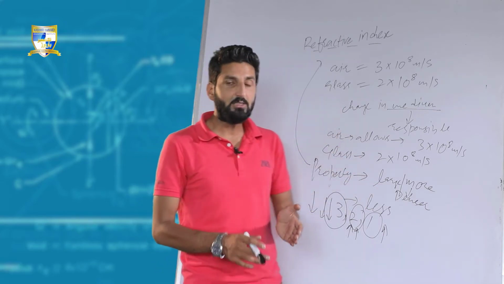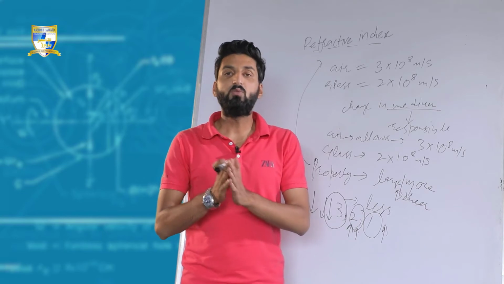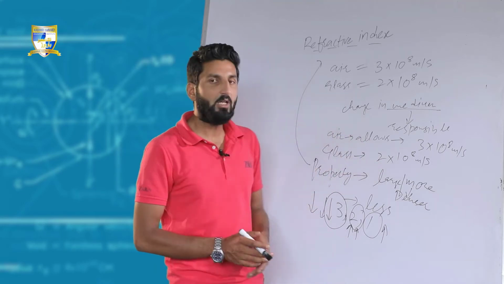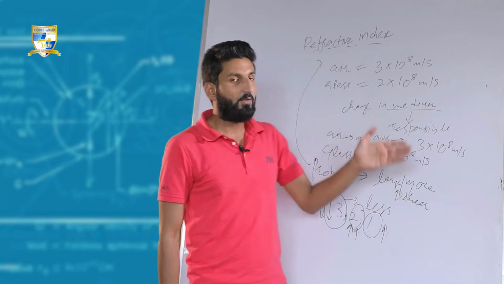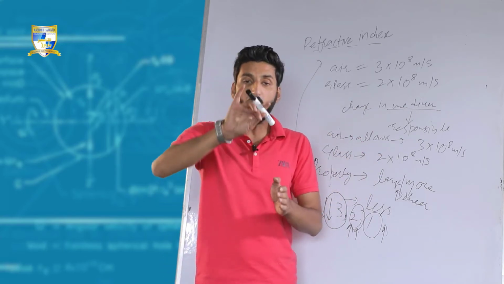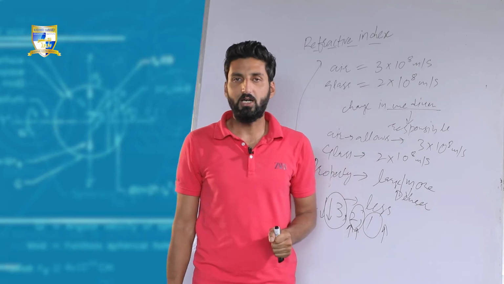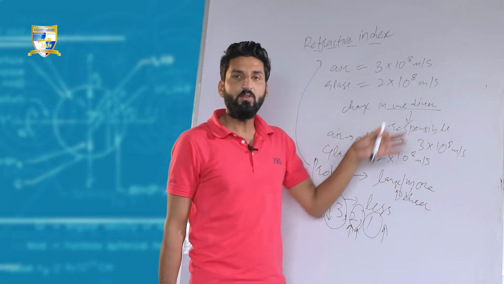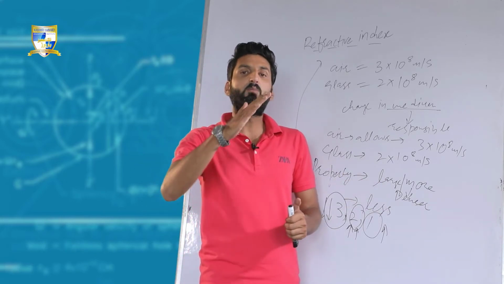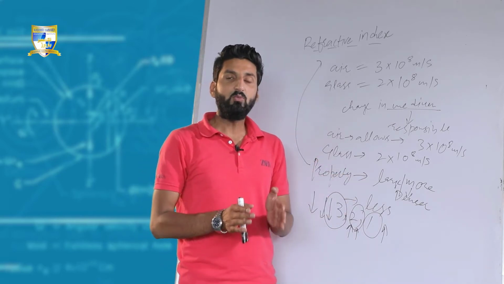So, refractive index is one of the properties of a medium that determines whether light would travel faster or slower through it. Or in other terms, we can connect it directly with refraction. The refractive index is the property which determines how much light would bend when it travels from one medium to another. So, the greater the difference of the refractive indices between the two media, the more the change in the speed of light, and the more the bending.